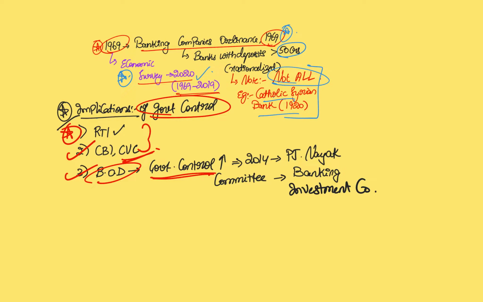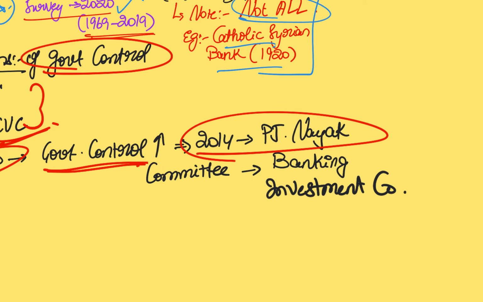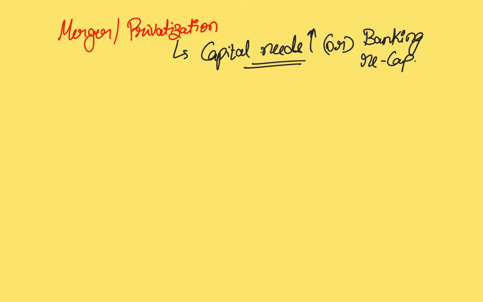So, keeping this in mind, in 2014, the PJ Committee for Banking Reform suggested that we create a banking investment company, which is a sort of a parent company, and it suggested that the PSB shares, that is the public sector banks shares, should be transferred to this banking investment company, which will take the accountability of banking industry as such. So the next topic that is important in this case is the merger or privatization of banks.